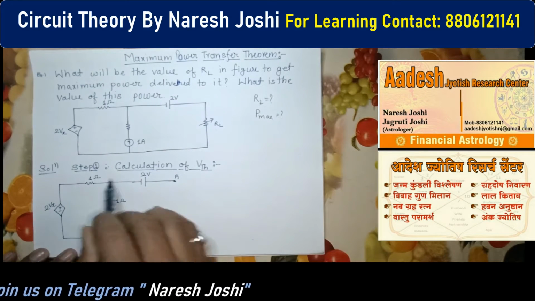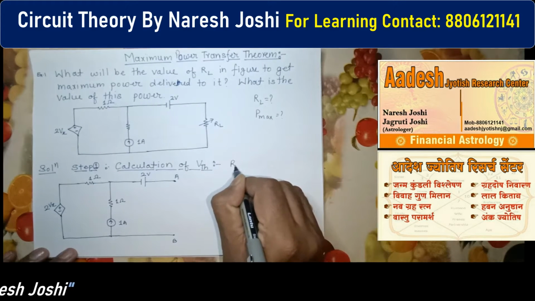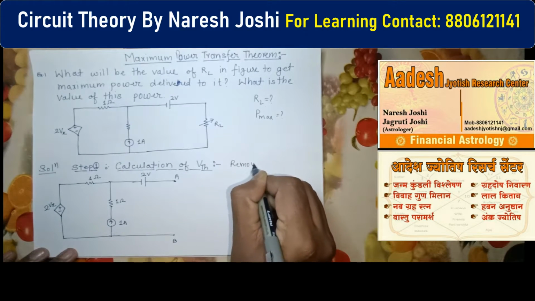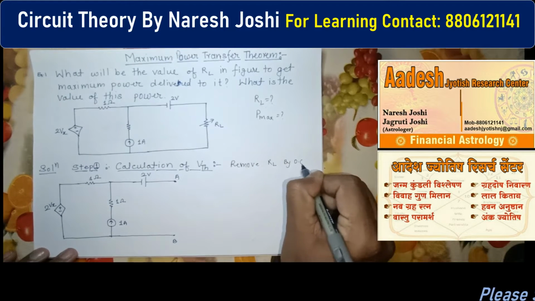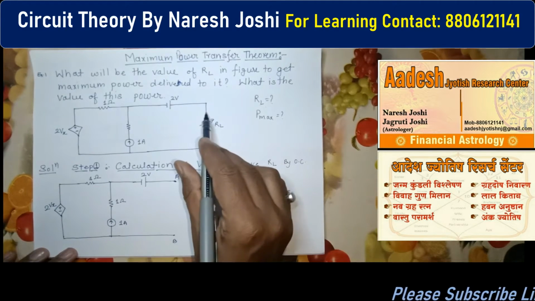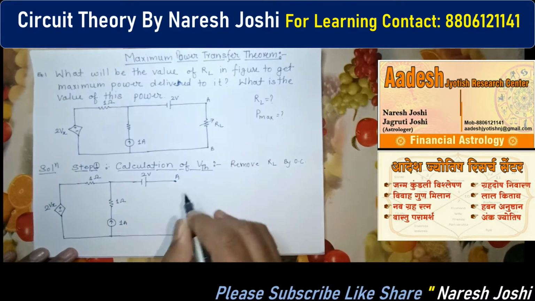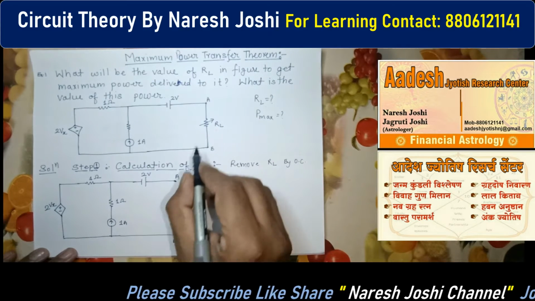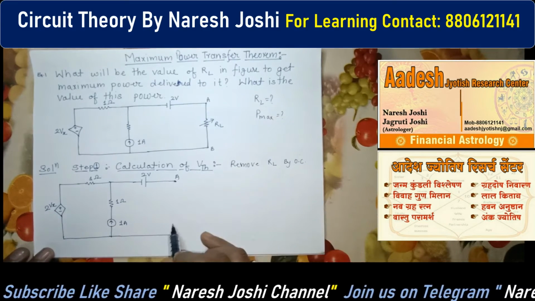Let's move on to the first step. Step 1: calculation of VTH. Whenever we calculate VTH, we have to remove the load resistance by open circuit. Here you can see this is our load resistance branch, A and B. Here we have already removed the load resistance by considering it an open circuit.